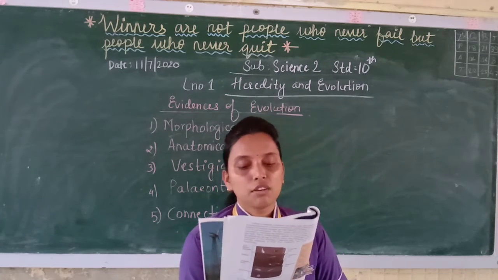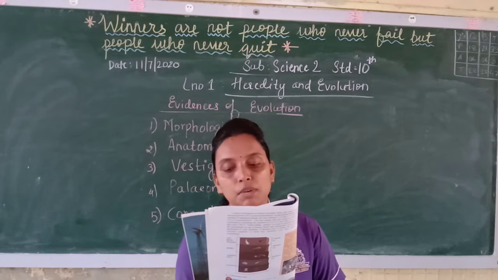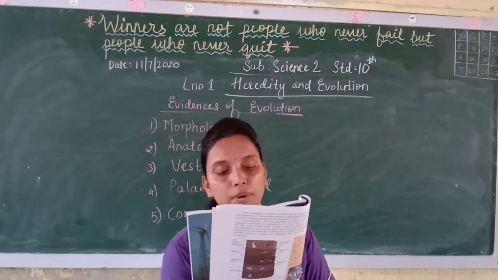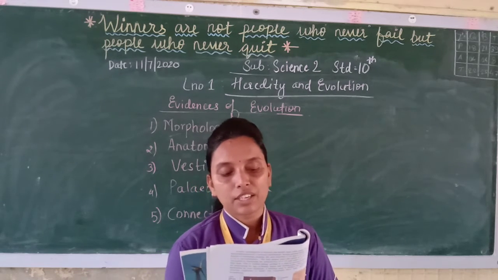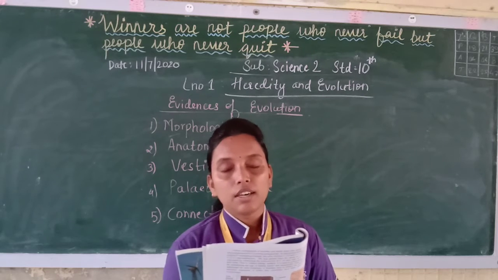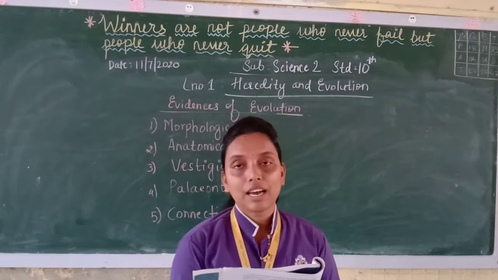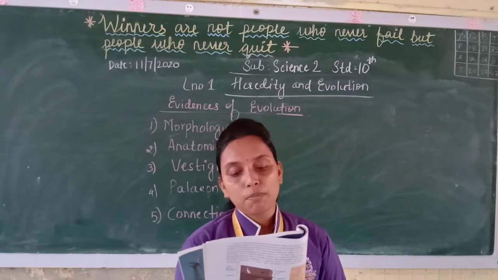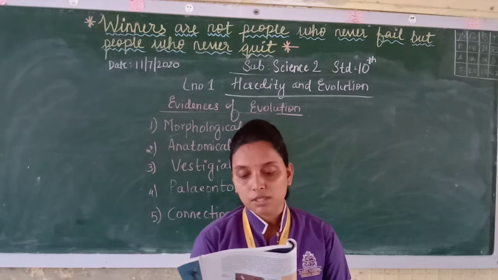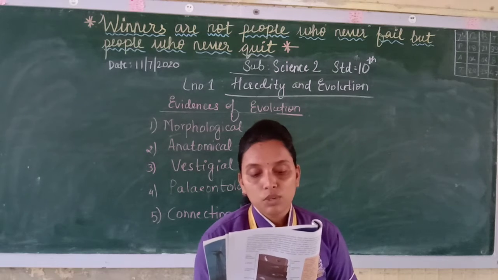Now, Darwin's theory of natural selection. Charles Darwin collected innumerable specimens of plants and animals, and depending upon the observation of those specimens, he published the theory of natural selection.